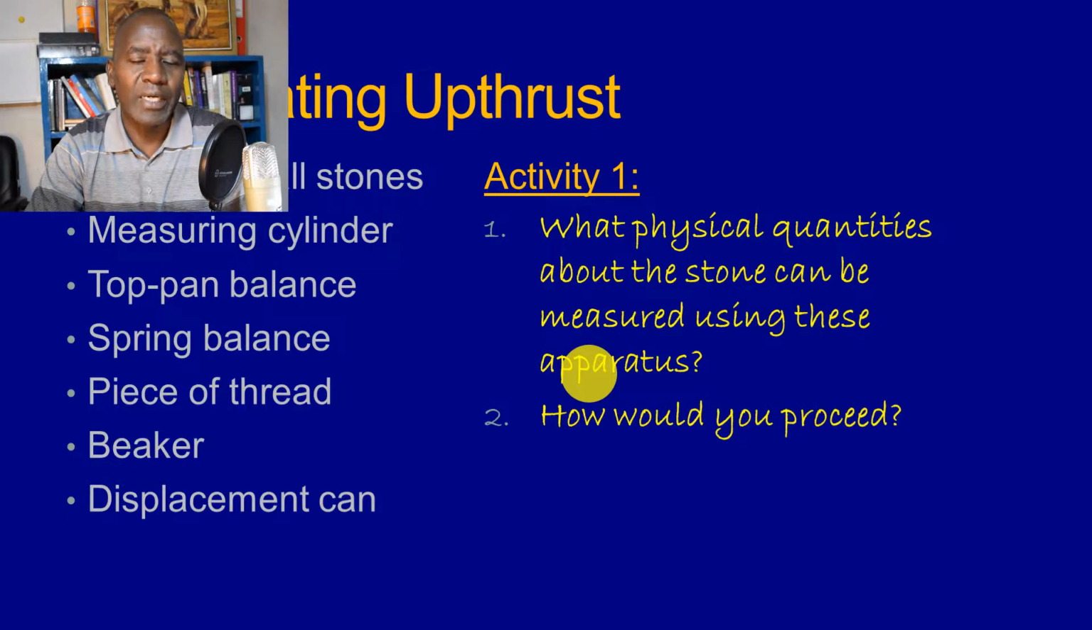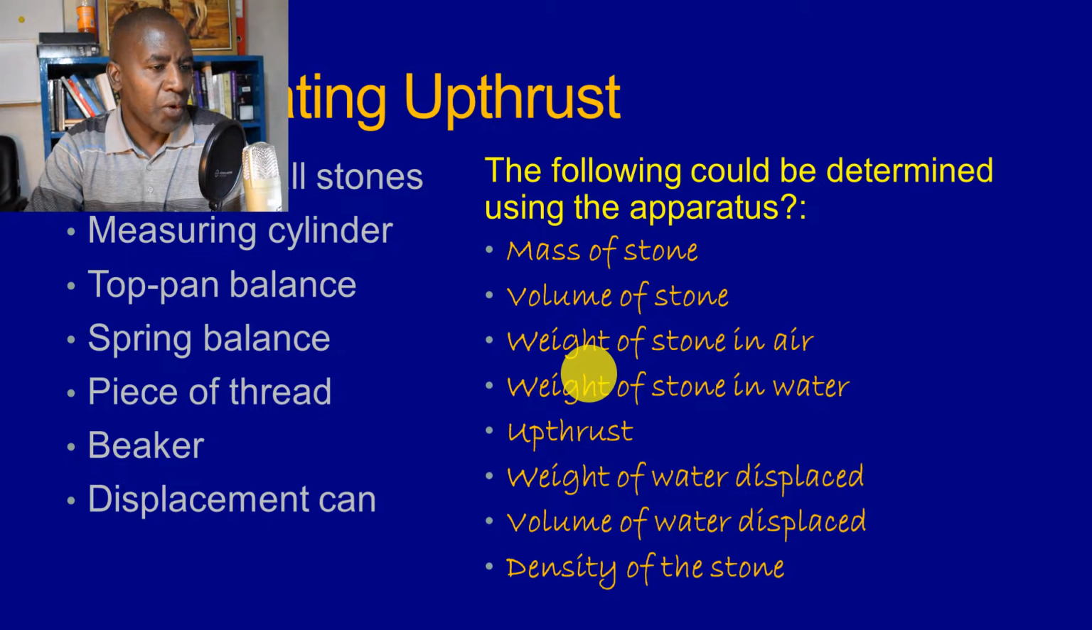Okay, welcome back. Let's look at the type of activities, or the physical quantities, which you can measure using these apparatus. One of these would be that you can use the beam balance or the top pan balance to measure the mass of the stone. You can use the measuring cylinder to find the volume of the stone.